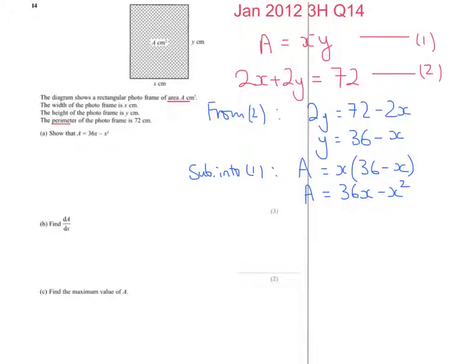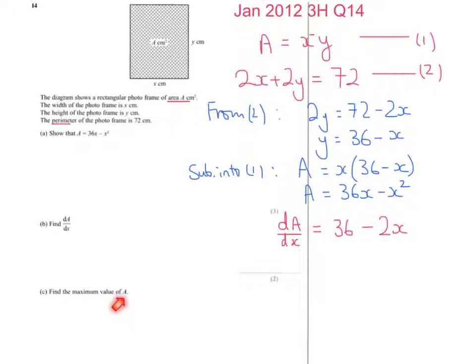I think we're looking for dA by dx. Well, I've got an equation for A in terms of x, so I just need to differentiate that. So moving on from here, dA by dx is going to be 36 minus 2x. Okay, that was relatively straightforward. Part C then says find the maximum value of A.